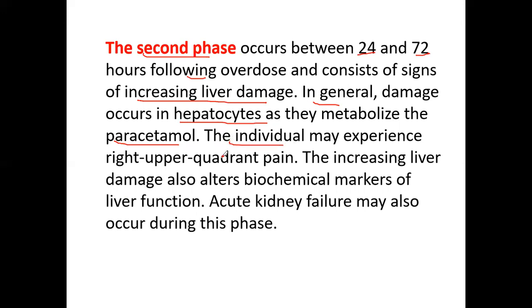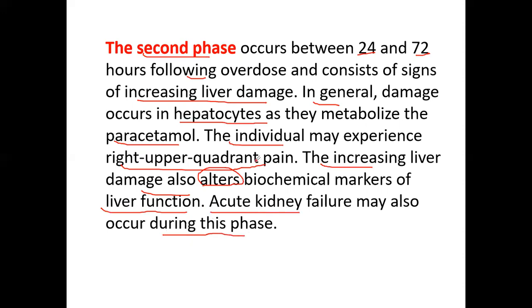The individual may experience different features like right upper quadrant tenderness during phase 2 toxicity of the paracetamol, and there is also increasing liver damage, due to which some of the liver function tests, that is the LFTs, will be altered and abnormal from the normal range. There is also some chance of acute kidney failure during this phase.